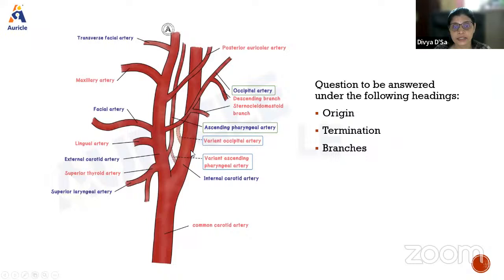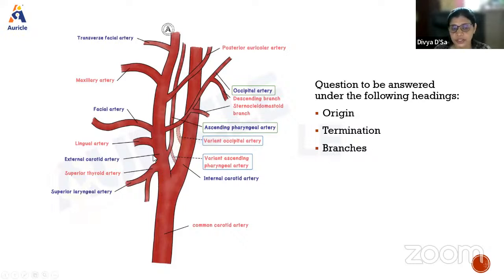Here, basically, we need to know the branches of the external carotid artery. The external carotid artery begins at the termination of the common carotid, at the level of the superior horn of the thyroid cartilage, just in front of the middle part of the sternocleidomastoid along its anterior border.